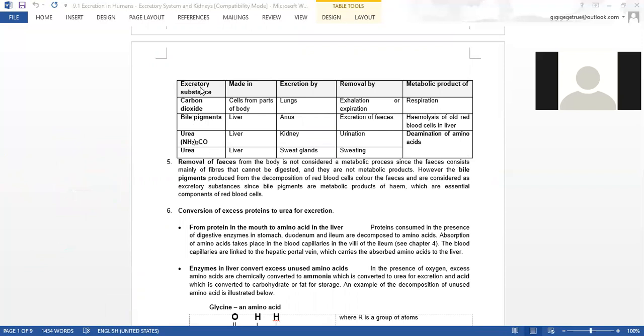Then we have here, you can see the excretory substances. We have carbon dioxide. It is made in the body cells, excreted by the lung, removed by exhalation. It's a metabolic product of respiration. Bile pigment is made in the liver, excreted by the anus, because bile pigment is secreted as bile into the small intestine. When it enters the small intestine, it becomes part of the feces. So the anus is the one that removes the bile pigments. Removal is by excretion of feces, and it is the metabolic product of hemolysis of red blood cell.